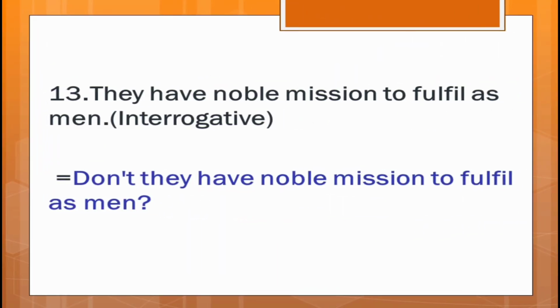Number 13 is on the screen. They have noble mission to fulfill as men. Interrogative. You know how to change it as interrogative. Yes, my dear students, you are absolutely right. To make it interrogative, you have to find out the auxiliary verb. If auxiliary verb is missing, in that case, you have to use do, did, or does. So you can use don't they have noble mission to fulfill as men.